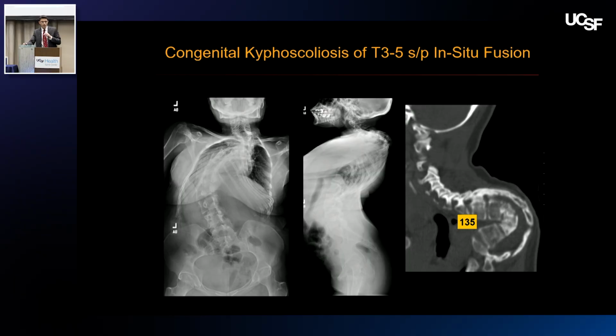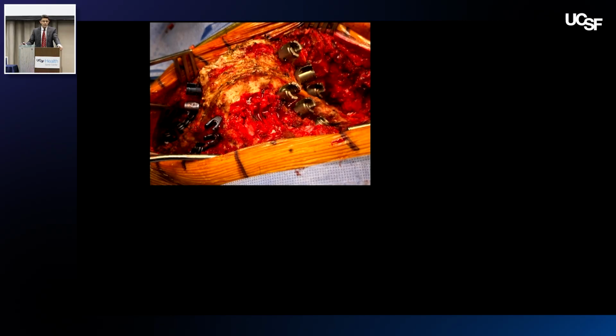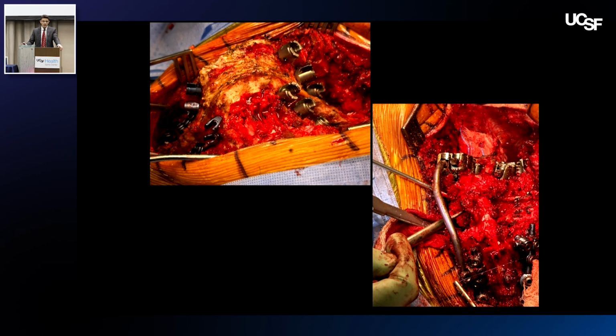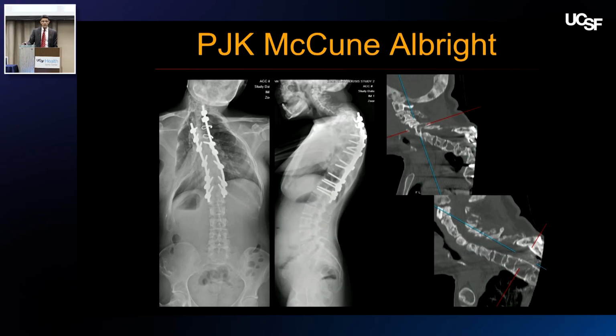This is the lady before, previously fused in situ in Mexico from T3 to 5 with this very rigid kyphoscoliosis. And preoperative planning is very helpful for these, 3D modeling. Again, fused, and so this requires a VCR. Some intraoperative photos just showing how we set this up with cervical instrumentation, and then using a stabilizing rod and do all your work around it, and then through a variety of different maneuvers. After doing the 3-level VCR, I think we're able to correct her acceptably.